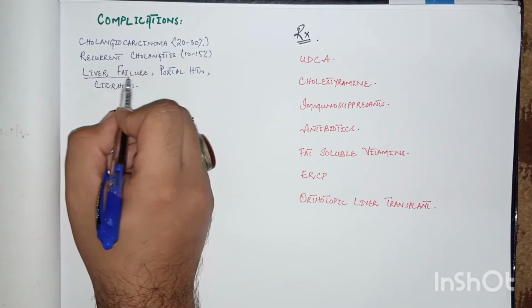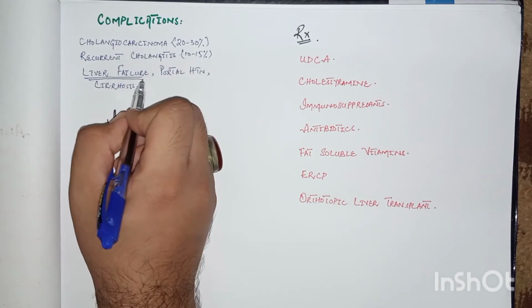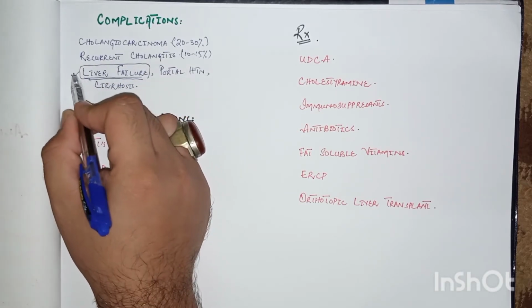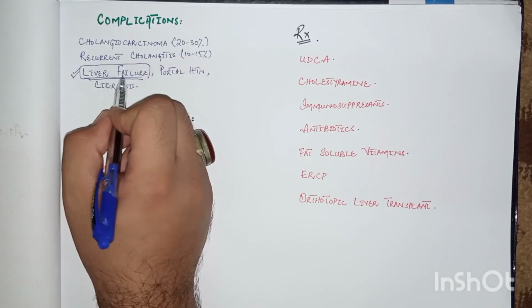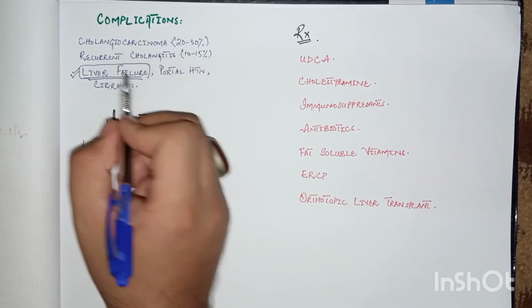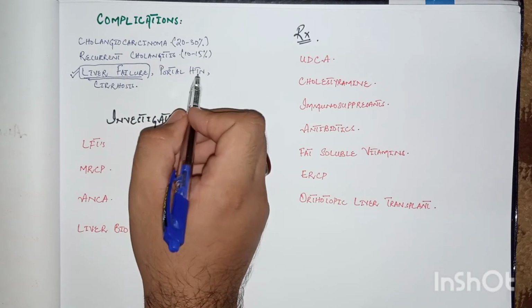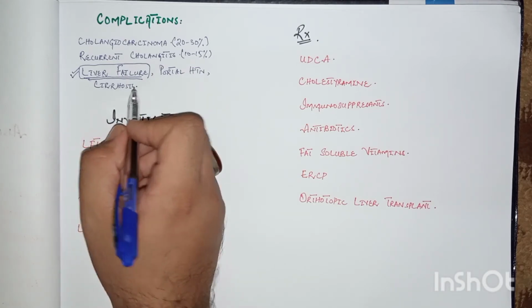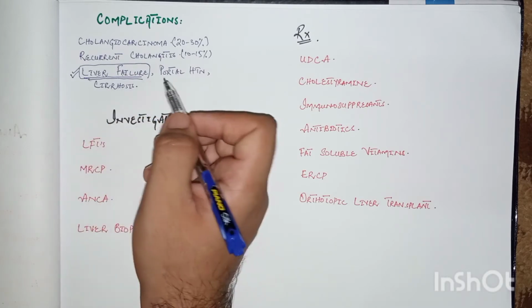But liver failure is the most common cause of death in these patients. This point is very important to remember. Also, the patient may develop portal hypertension in severe stages and ends up with cirrhosis of the liver.